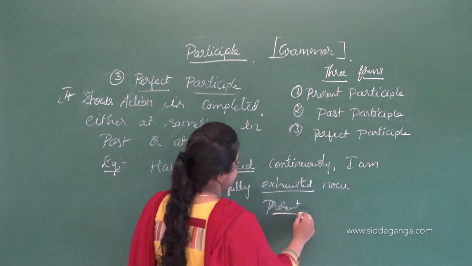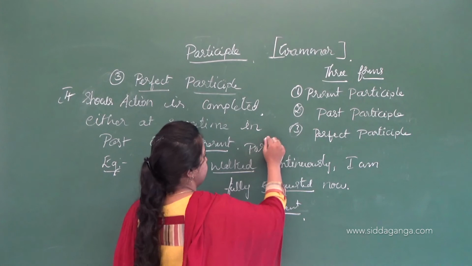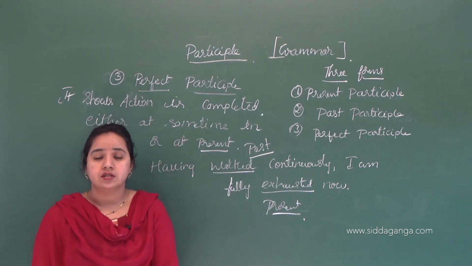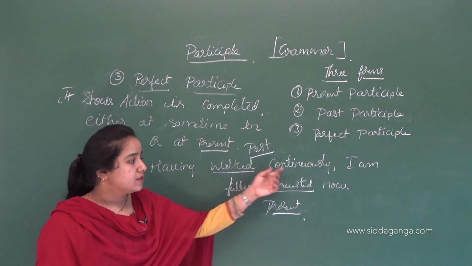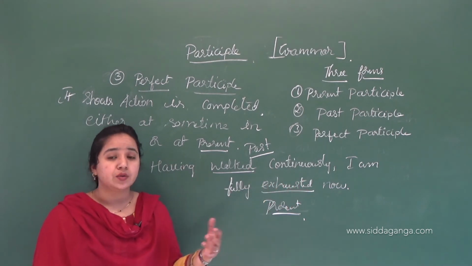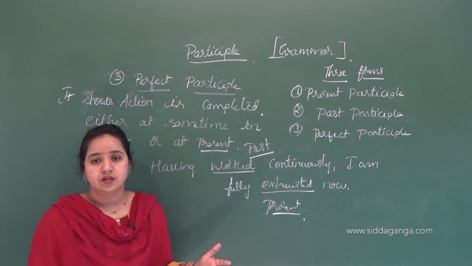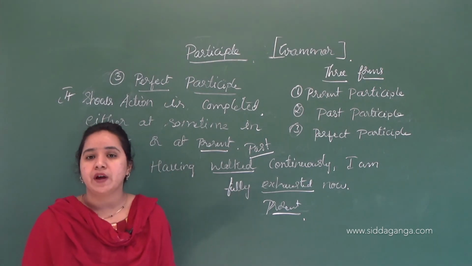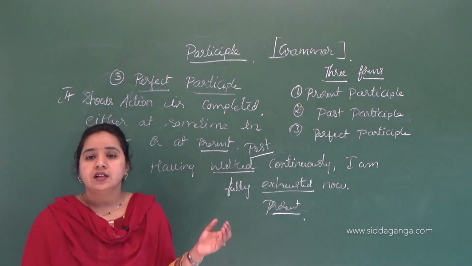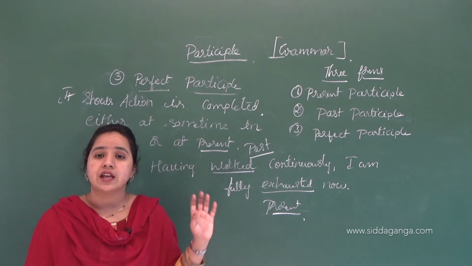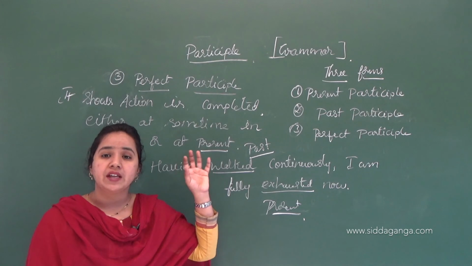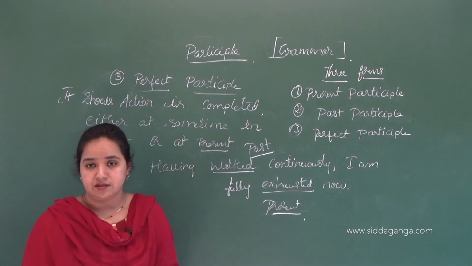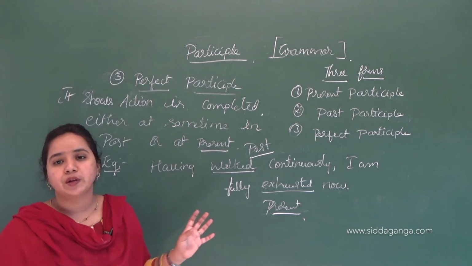The sentence tells about the present, and it also tells about the past. Having walked continuously makes me exhausted now. I can't do any other work because of the exhaustion. So here we can use the perfect participle in two cases: when the action began in the past and shows about a present state. There we use the perfect participle.